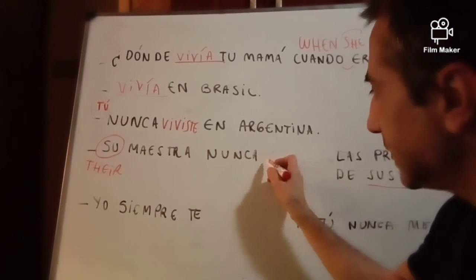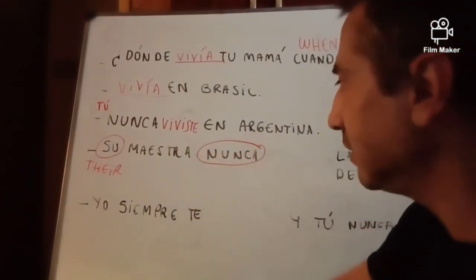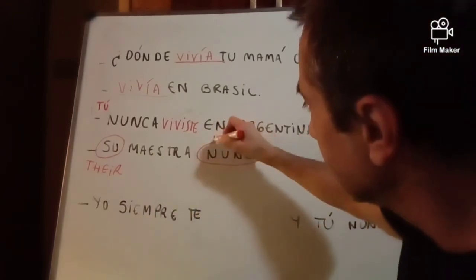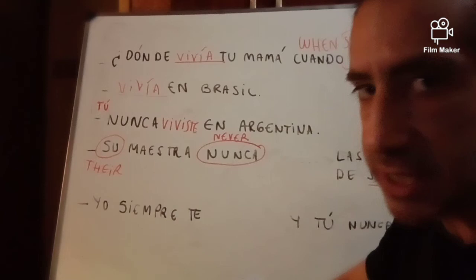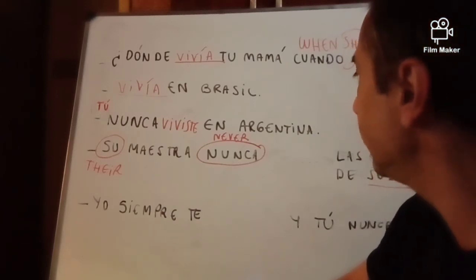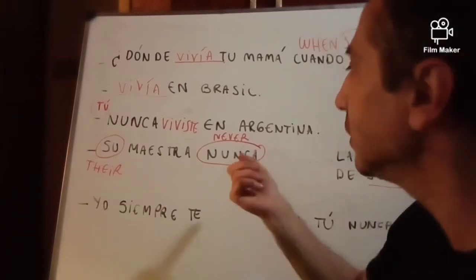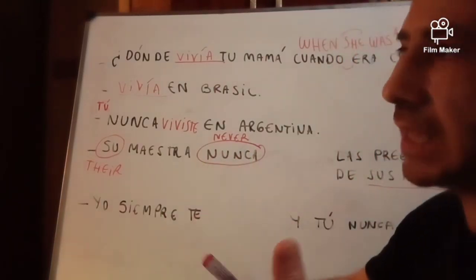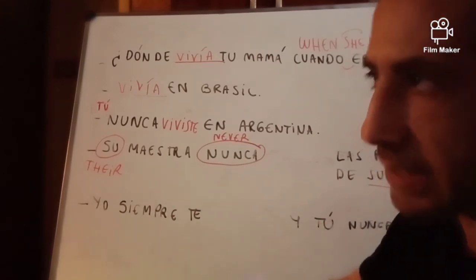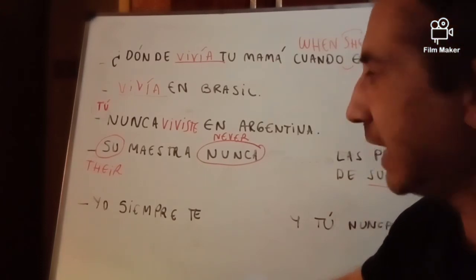In this case, although we have the adverb nunca, never, the meaning changes. Why does it change? Because we want to communicate a repetitive action that either always took place or that would never take place.